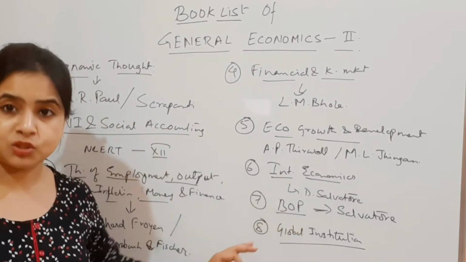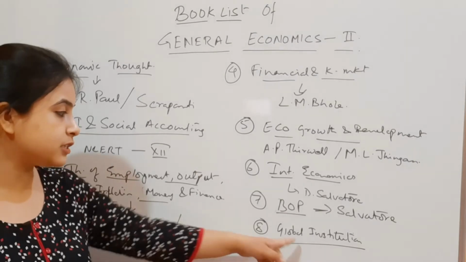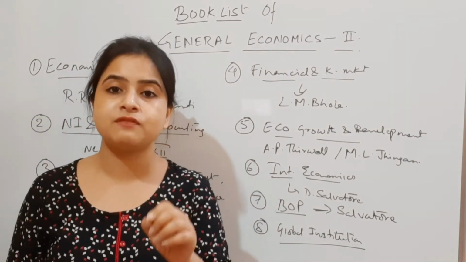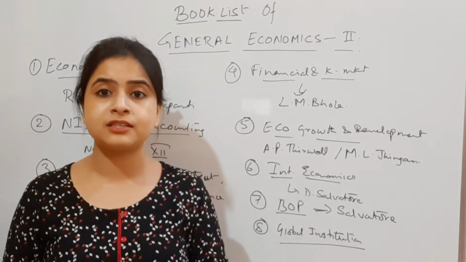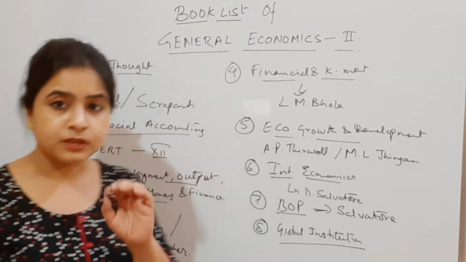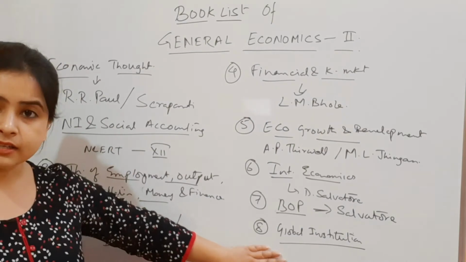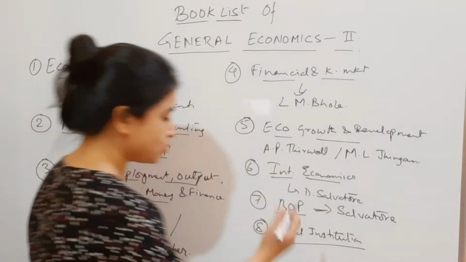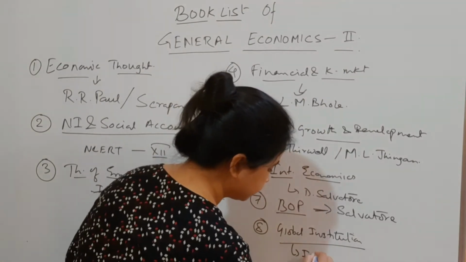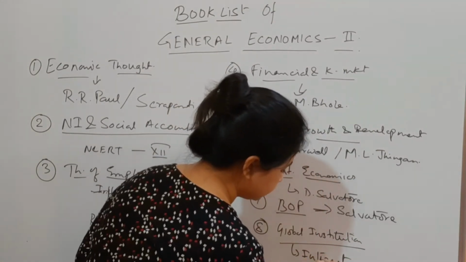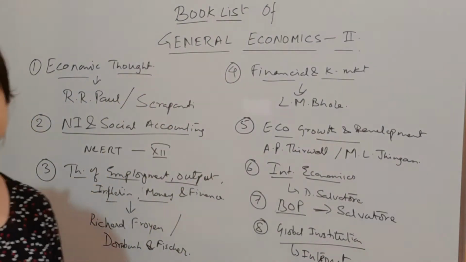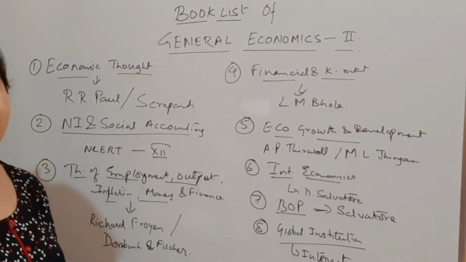So the best source for this global institution is the internet. You get hold of that because in the internet you will find each and every update. Recent updates are also there. Because of that, for this part of the general economics paper 2, the best source is the internet. So this is about the full book list for general economics paper 2.